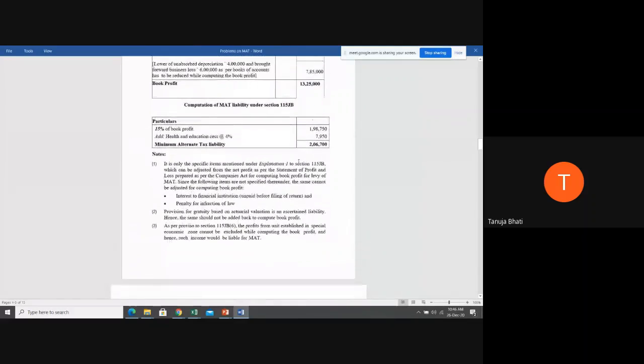Next, I have written the explanation for why we didn't take interest to financial institution and penalty for infraction of law. And provision for gratuity is based on actual valuation and it is an ascertained liability. Hence, it should not be added back. And profits from the unit of special economic zone cannot be excluded while computing the book profit, and hence that income is liable to MAT.